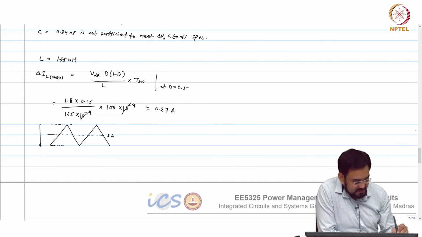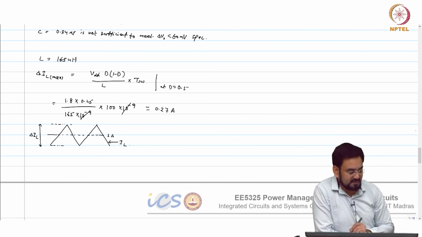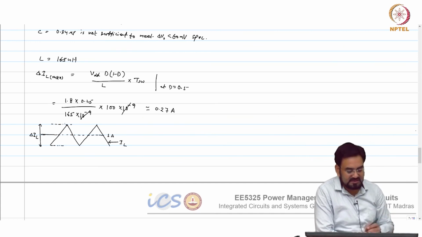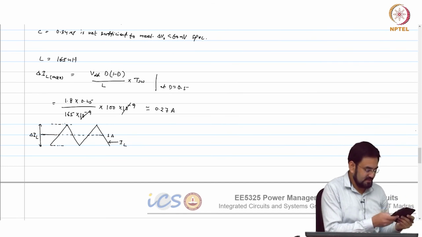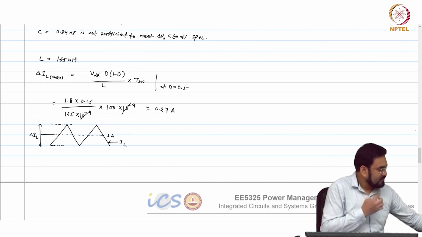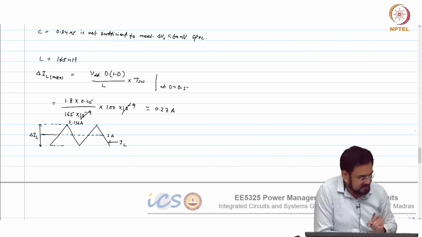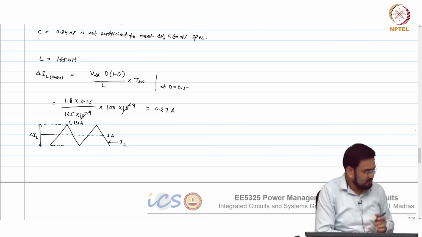This is your delta IL, and this curve is nothing but your inductor current. So what will be the peak value? 1 plus 0.27 divided by 2. So this will go to 1.136 and this 1 minus 0.136, 0.86.